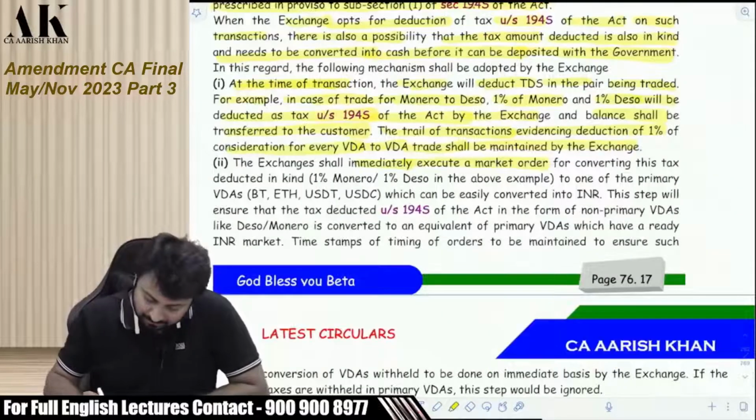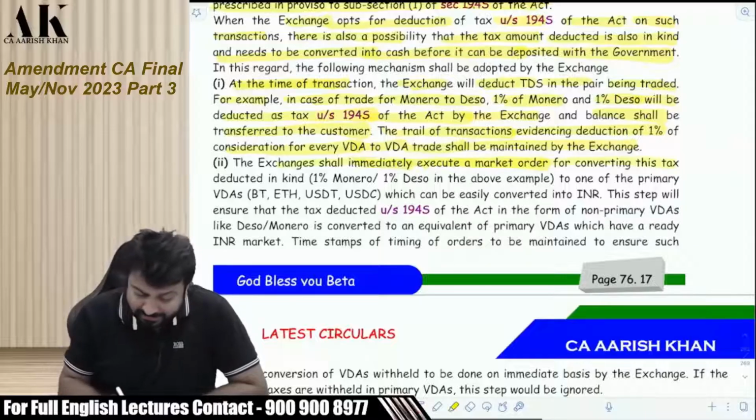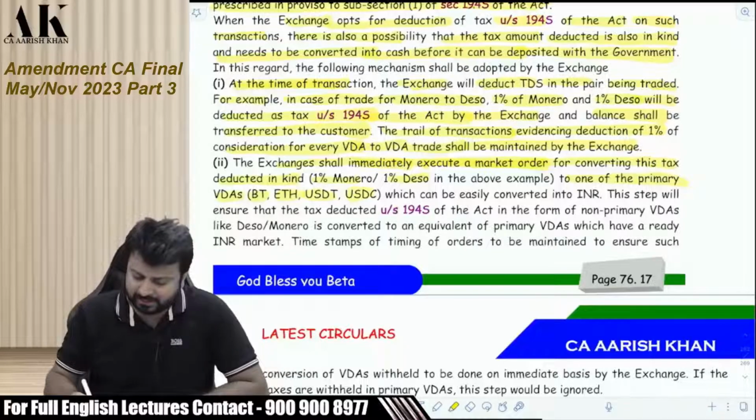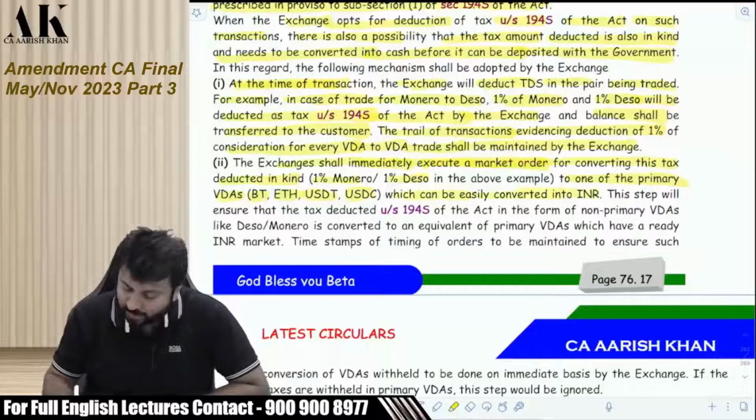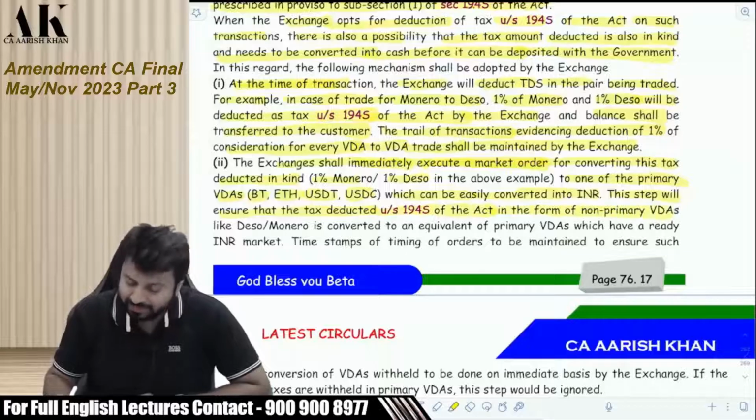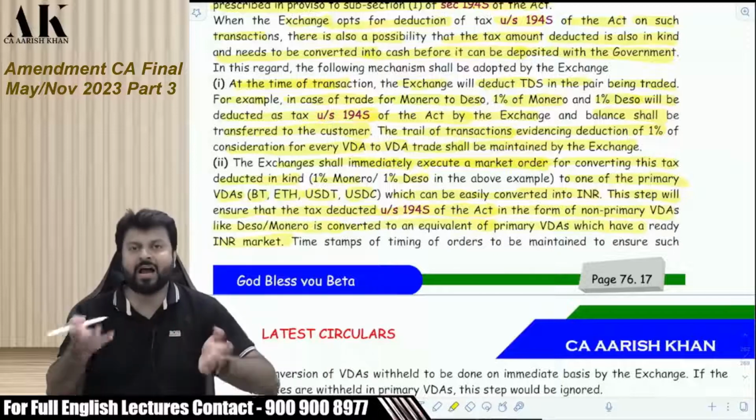Check. The exchange shall immediately execute a market order for converting this tax deducted in kind, 1% Monero, 1% deso, to one of the primary VDAs like Bitcoin, Ethereum, USDT, USDC. These are primary, very famous cryptocurrencies which can be easily converted into INR. Now, this step shall ensure that the tax deducted under 194S of the Act in the form of non-primary VDA like deso, Monero is converted into an equivalent of primary VDA which has a ready INR market in India.